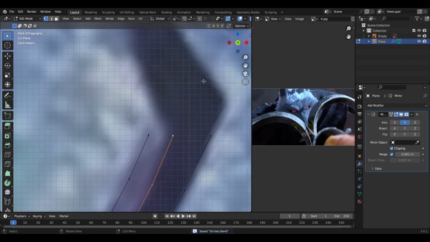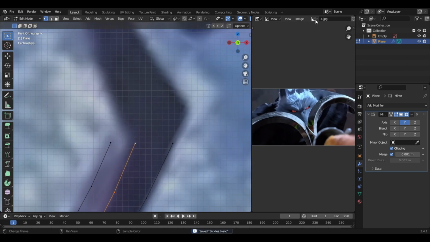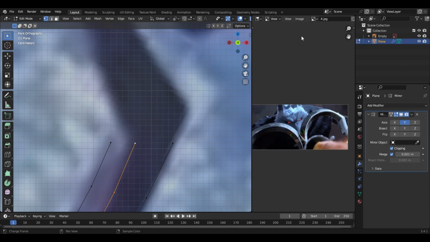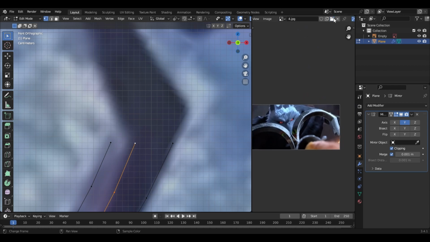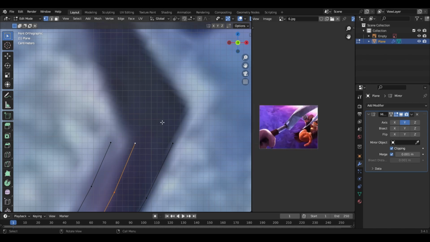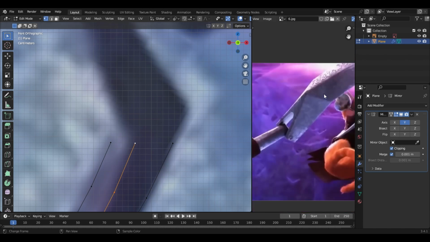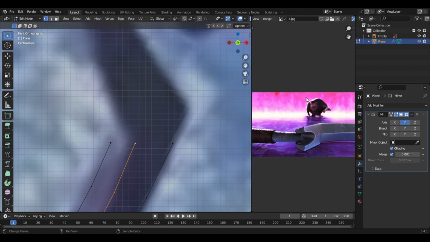Okay. Next thing we have to do is to just import some other references. Import some other ones, like this one, and also this one as well.